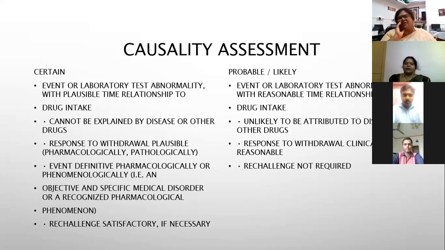All this comes under very clear, that is certain. If I give the patient the medication, these symptoms come up, and if I remove the medication, the symptoms are removed. In those scenarios, we classify them as certain because it has a strong causal relationship with the adverse event.